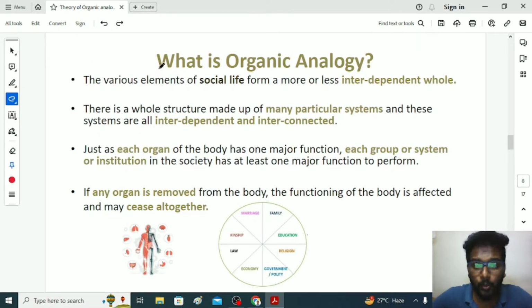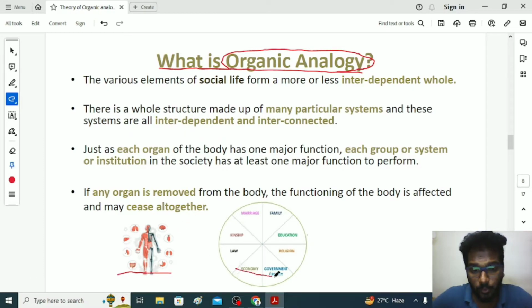Now moving on to what is organic analogy. It is also known as the organic analogy theory or organic theory of society. Herbert Spencer compared the human body with the social system. The social system is also known as society. In this society, we could see marriage and family, education, religion, kinship, law, economy, government and polity as institutions. So marriage is an institution, family is an institution, education is an institution. Similarly, in the human body, we have many organs.